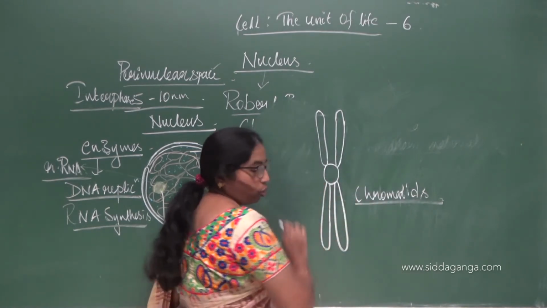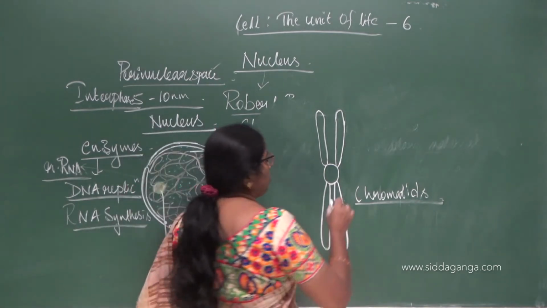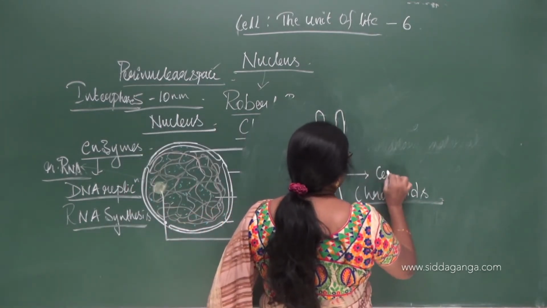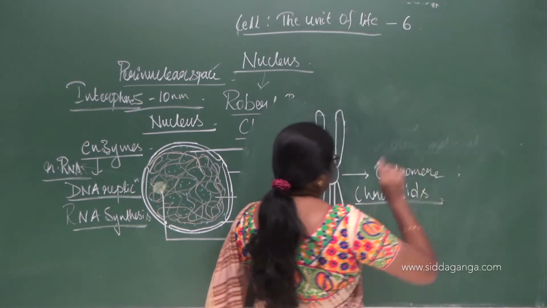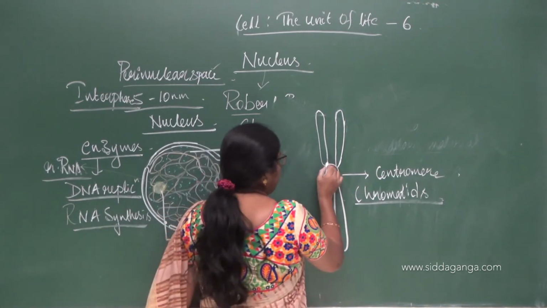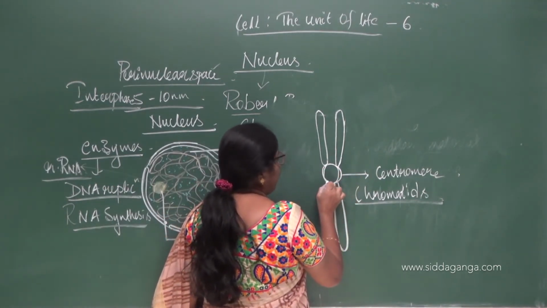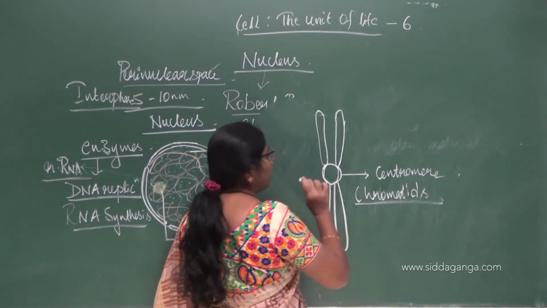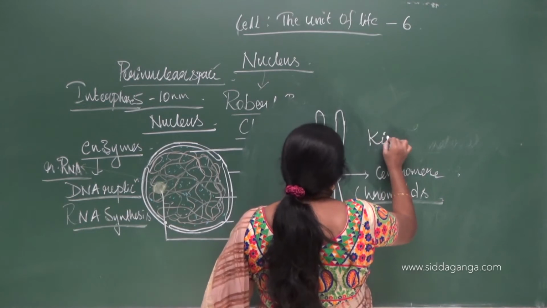There are two chromatids held together in the center with the help of a structure called the centromere. This centromere is enclosed by a disc-like or ring-like structure called the kinetochore.